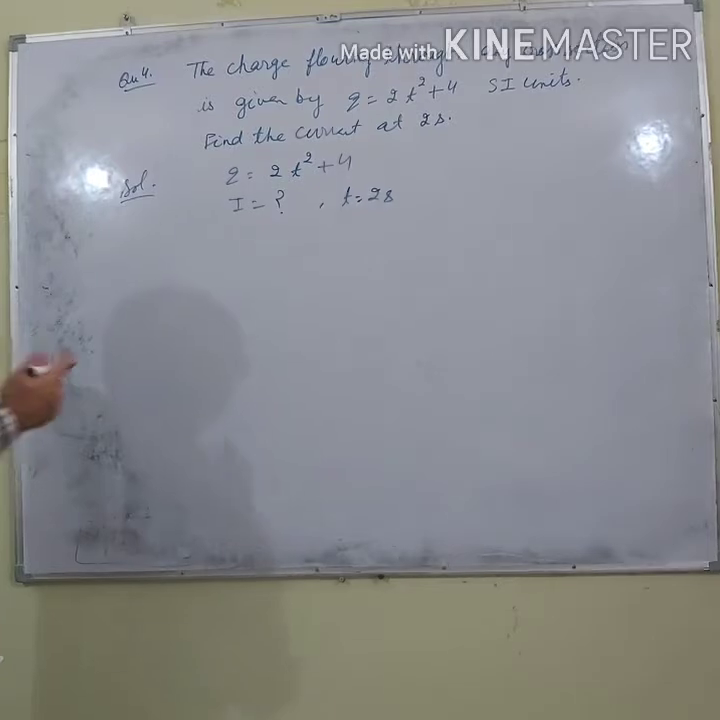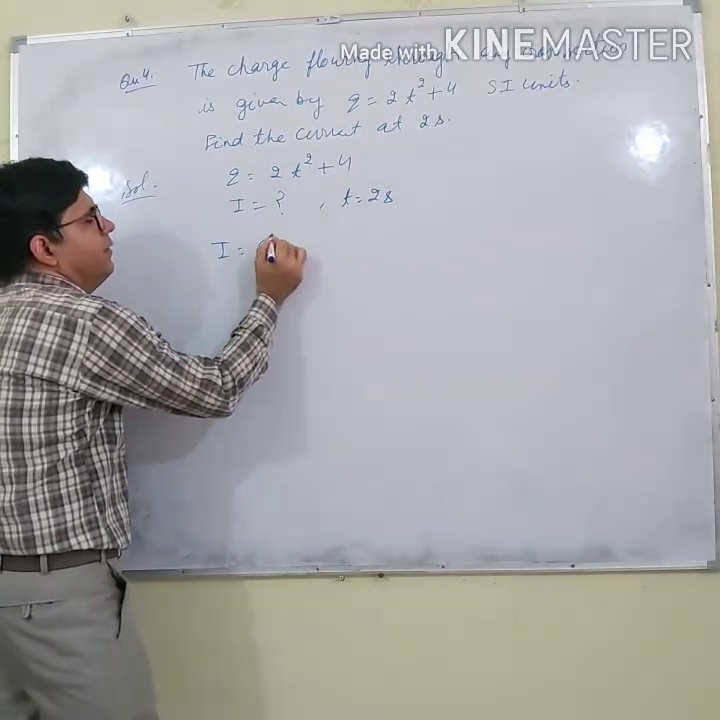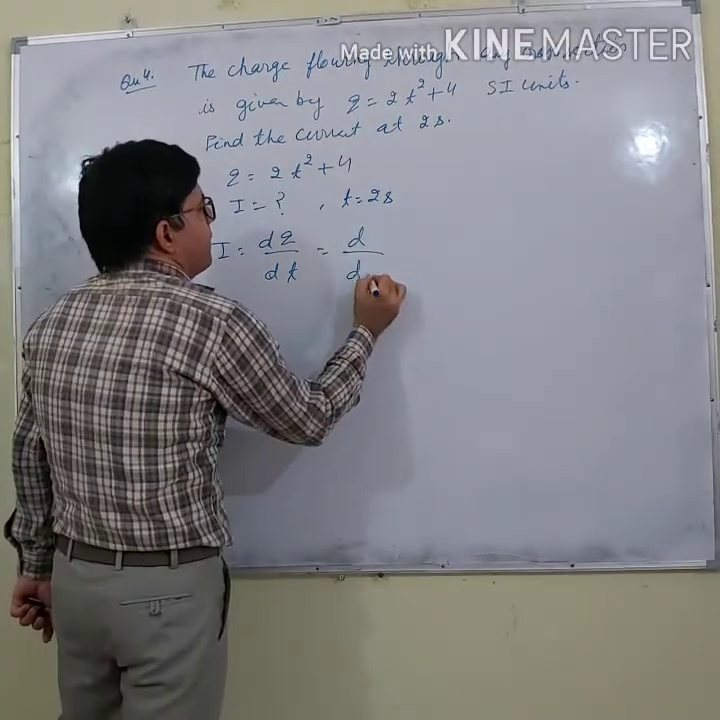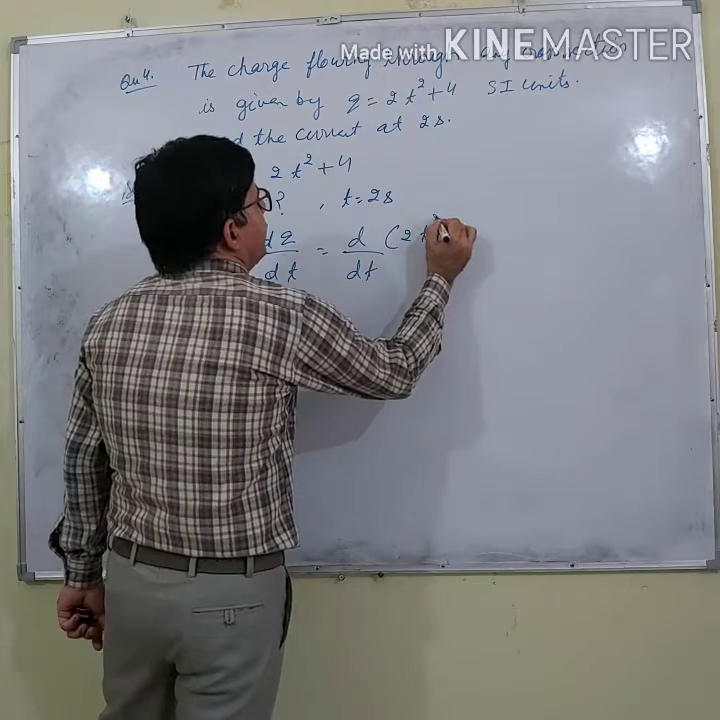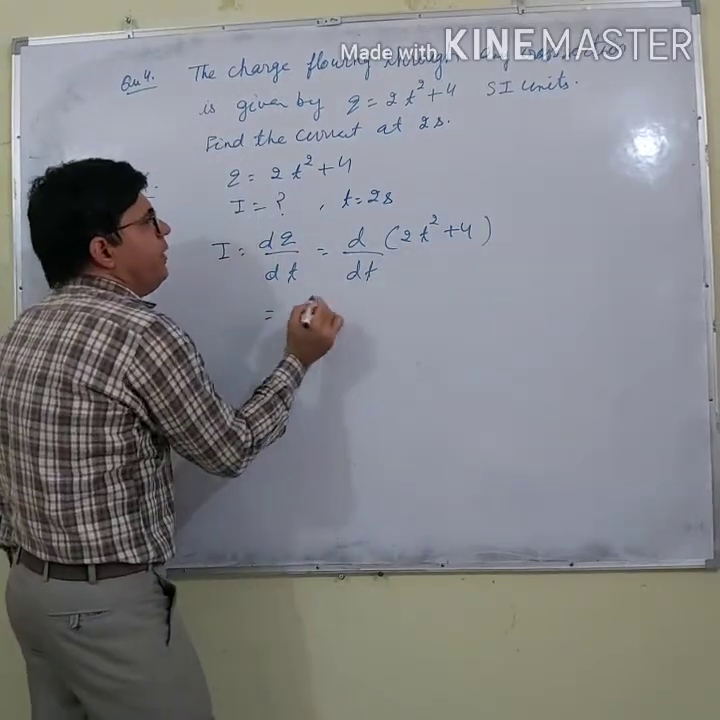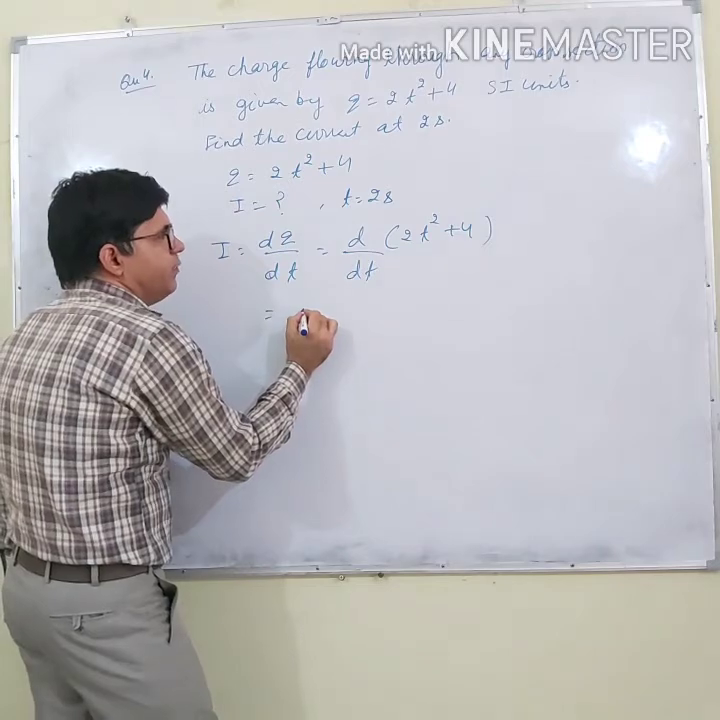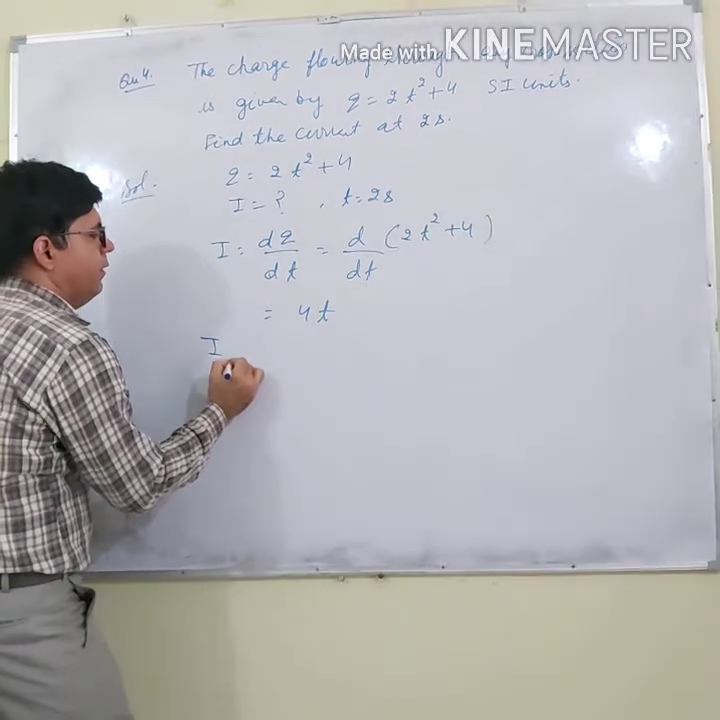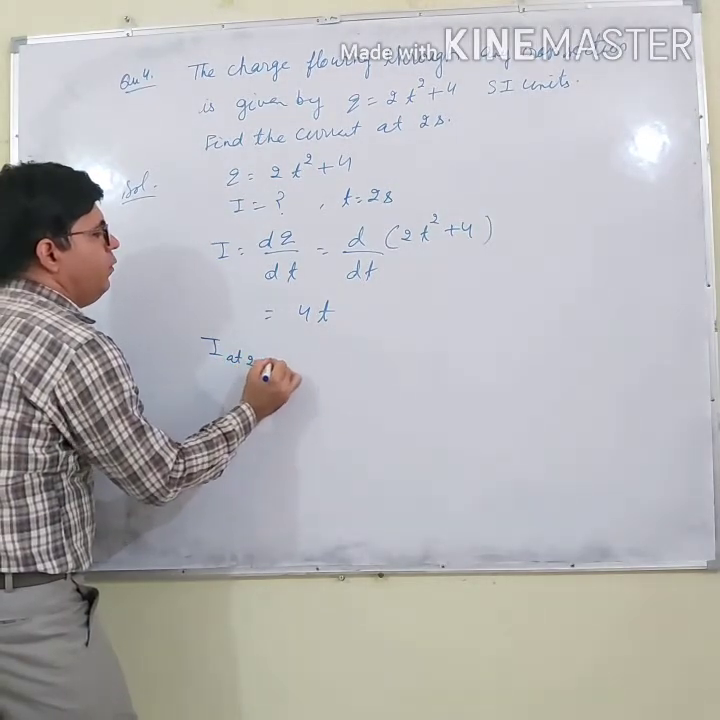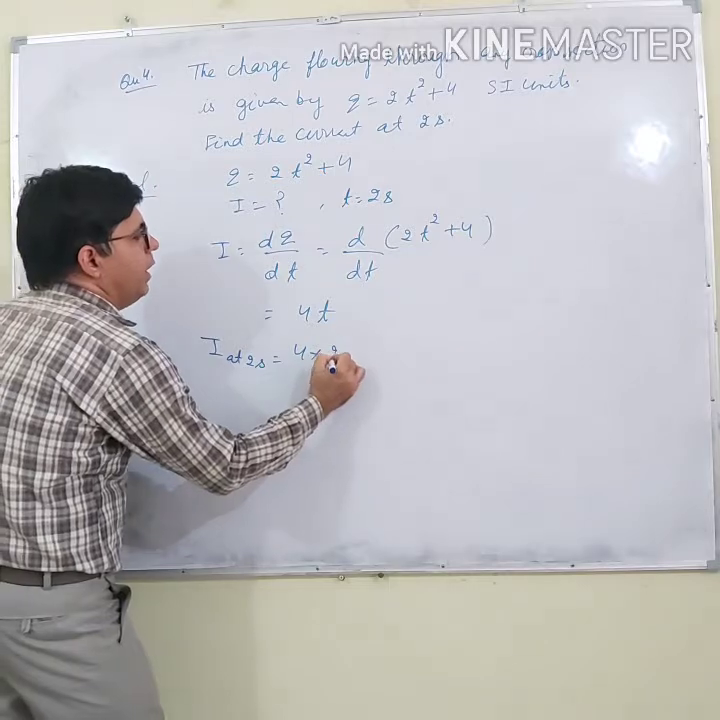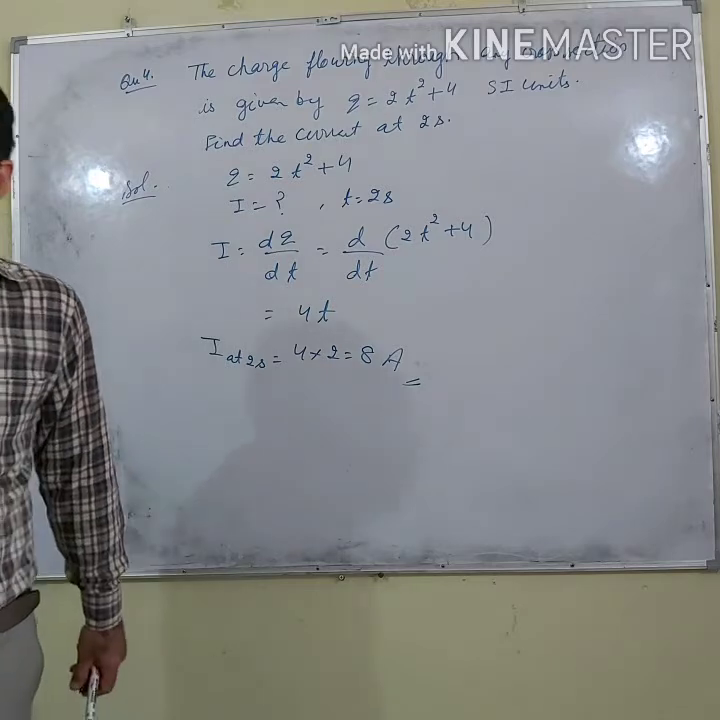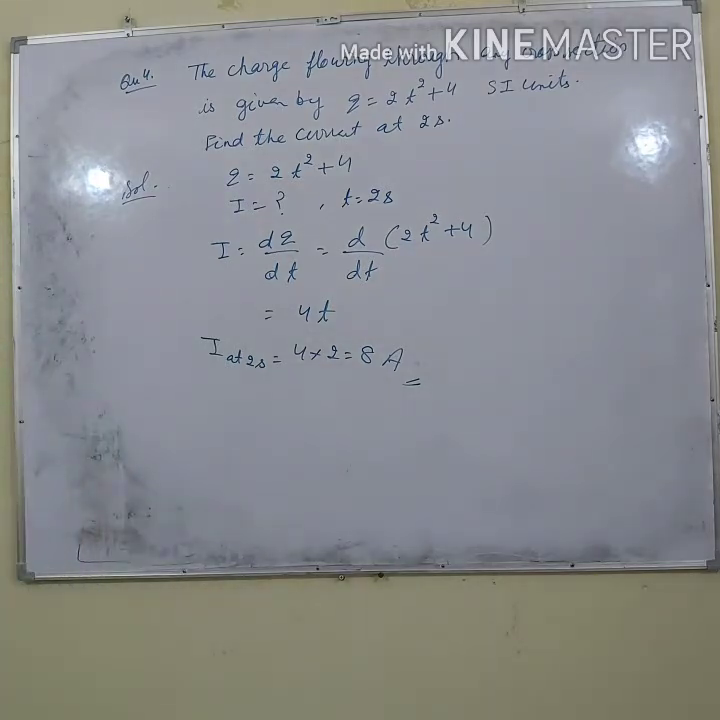So how can I do it? I know that current is dq by dt. So I will differentiate 2t square plus 4. So how much will this be? If you do the differentiation, it is 2 into 2, that is 4t. Now current at 2 seconds is 4 multiplied by 2, that is 8 ampere. Right? So in this way we can find out the current.